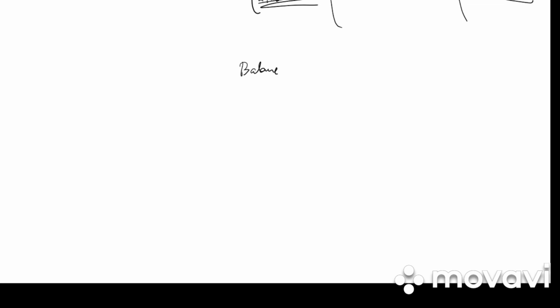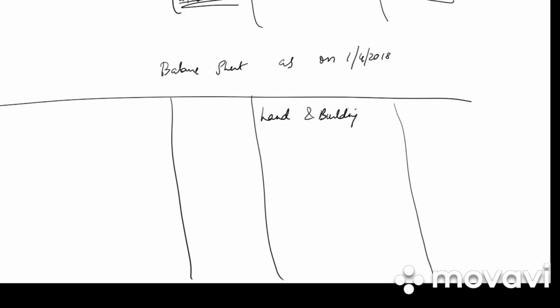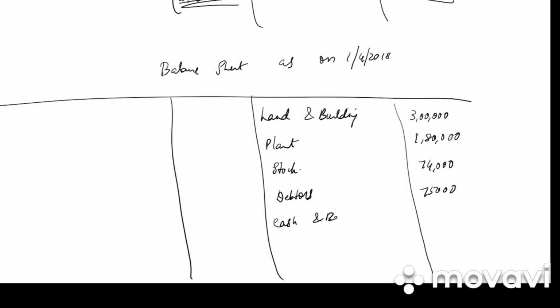Last we need to prepare the balance sheet as on 1st April 2018. We have liabilities, amount, assets and amount. Land and building is reduced. So 3,40,000 minus 40,000, that is 3 lakh. Then we have plant, 2 lakh minus 20,000, 1,80,000. Then we have stock, reduction 6,000, so we get 74,000. Then we have debtors, 75,000. And then we have cash and bank, 2,11,000.